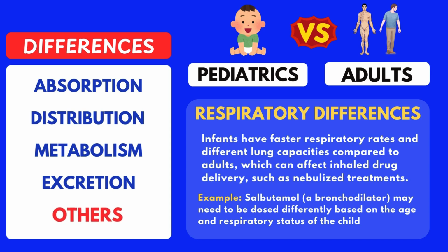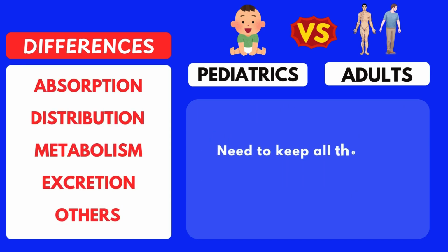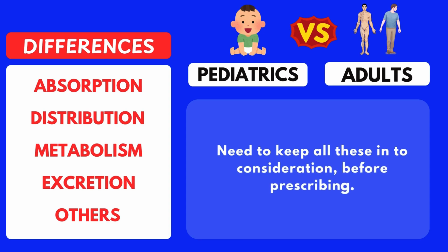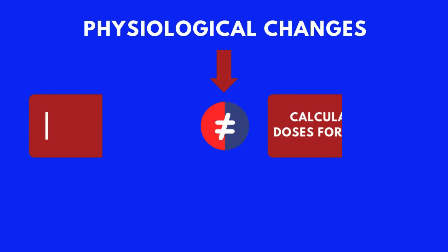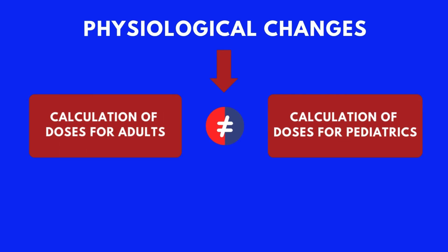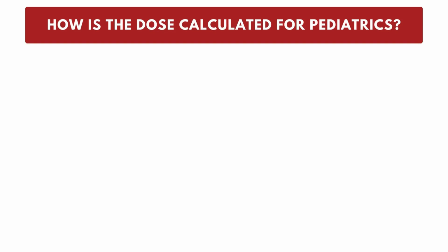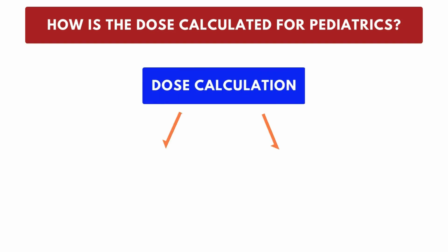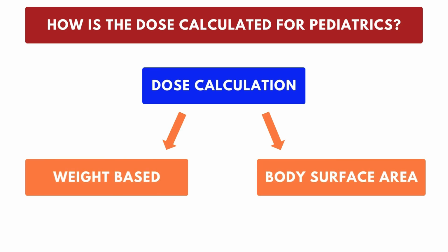lung development. So, we have to keep all these changes in mind while prescribing medications to pediatrics and adjust the dose based on the condition. Speaking about prescriptions, based on these physiological changes, we can clearly say that the calculation of doses for adults is completely different from pediatrics. So, how is the dose calculated for pediatrics? Well, in children, we calculate doses based on weight or body surface area, BSA.